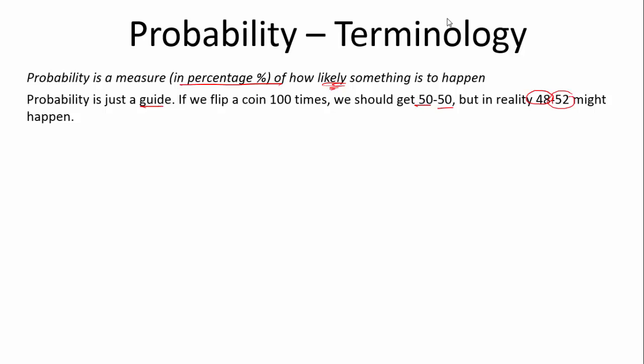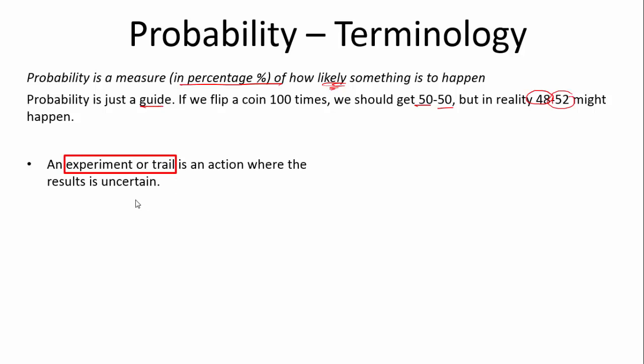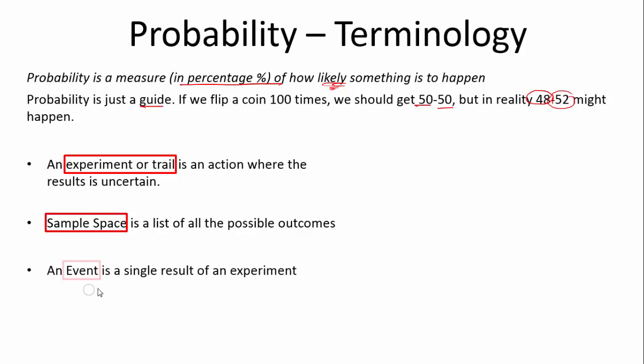Now we're going to look at these 4 terms that are so important to know with probability. An experiment or trial is an action where the result is uncertain. So me flipping a coin into the air is an experiment because I don't know whether it's going to land on the head or the tail. A sample space is a list of all the possible outcomes. So if I were to flip a coin in the air, it could either land on the head or the tail. There are 2 possible outcomes. If I were to roll a dice, there are 6 possible outcomes. There could be 6 in the sample space.